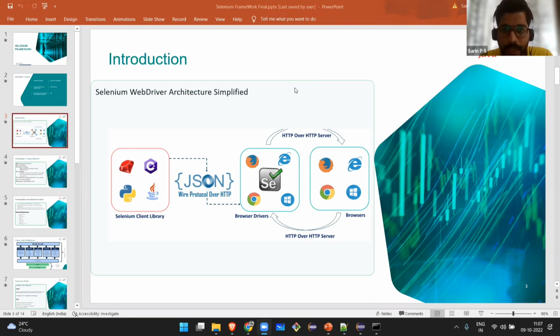Yes, sir. Along with that, I'd like to add one more thing. Technically, the web driver architecture is in the system where we are running the script. Correct, exactly. But that system need not be the local system. It can be any system. It can be a remote system also. You can run all this in a remote system too.